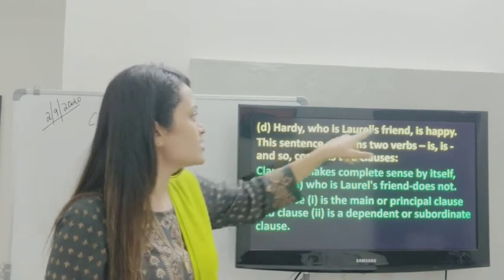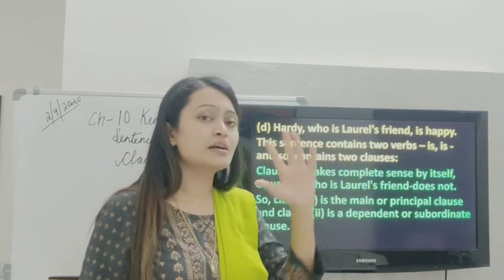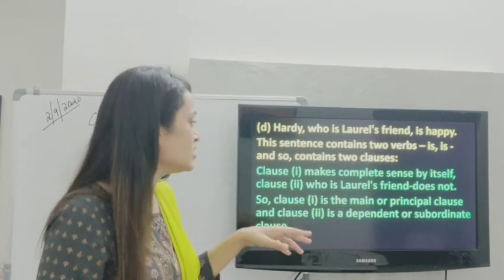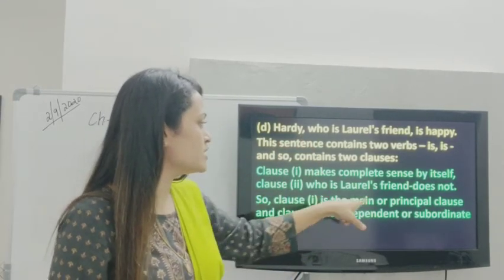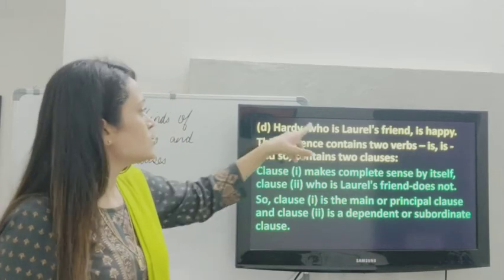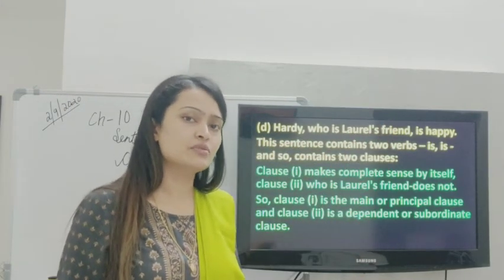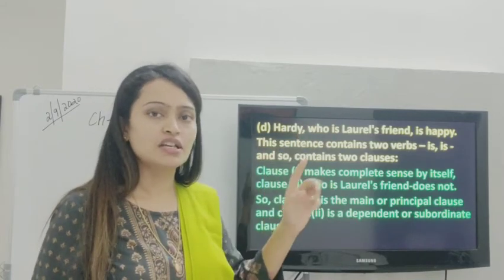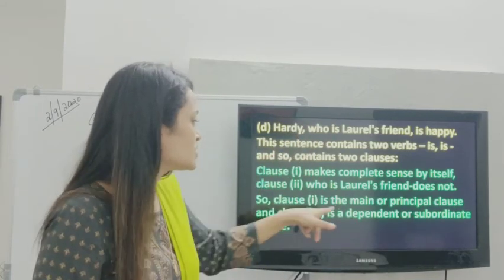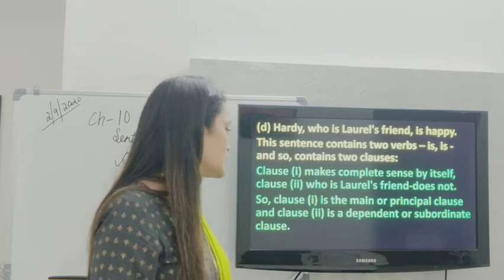Hardy is happy makes complete sense, so this is the main or principal clause. Who is Laurel's friend? This looks like it is dependent on some other words, that is, Hardy is happy. It cannot stand on its own, so it is a dependent or subordinate clause.